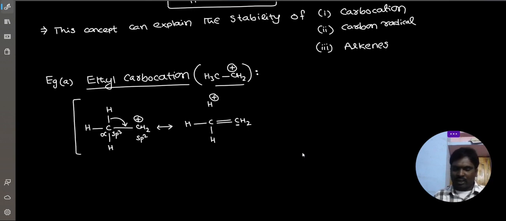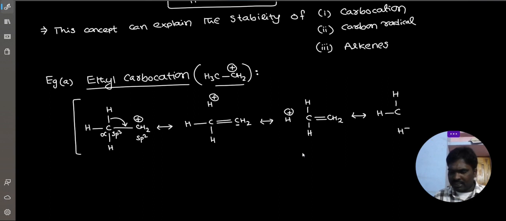Now how many alpha hydrogens are there? 3. Already one hydrogen participated. Now for the second hydrogen you can write another hyperconjugated structure. Now with the third alpha hydrogen, you can write a third hyperconjugated structure. Understood or not?